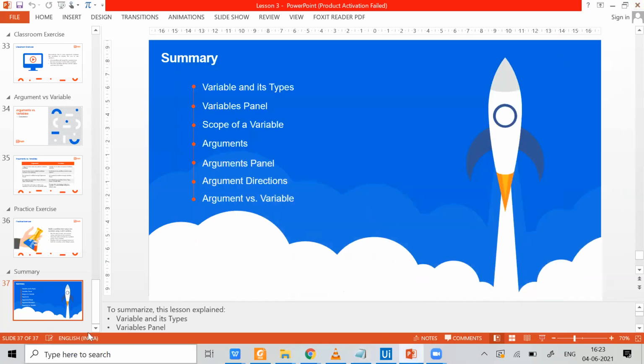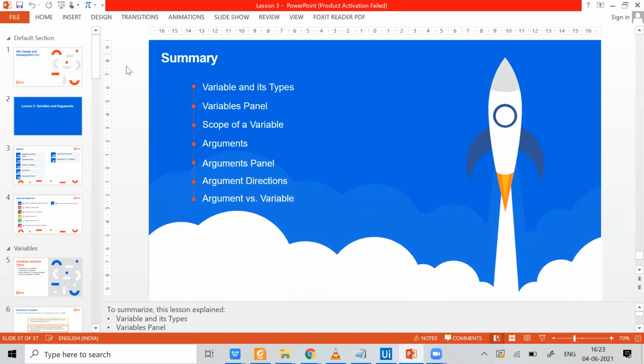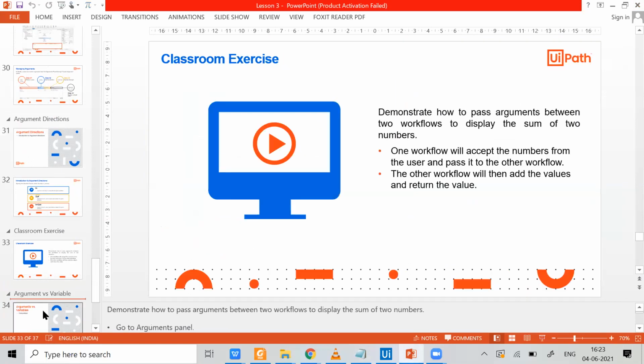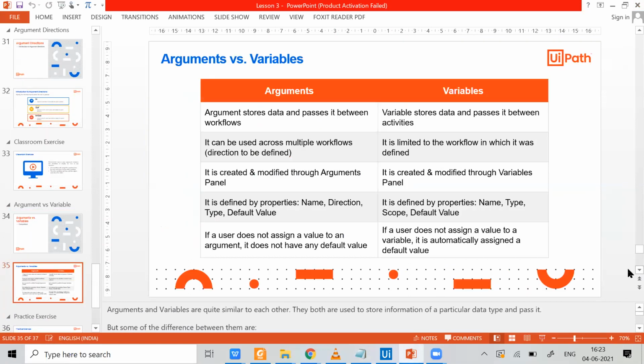That's simple. Understood, sir. If possible, can you please go back to page 35? Sir, can you please explain only that first and third point using some example, so it will become clear? No, this will be shown to you as an example. That's why I have not explained it in detail. Third point also, everything. This total table will be shown as an example, a UiPath example. Okay, sir. That's all. Thank you, sir.